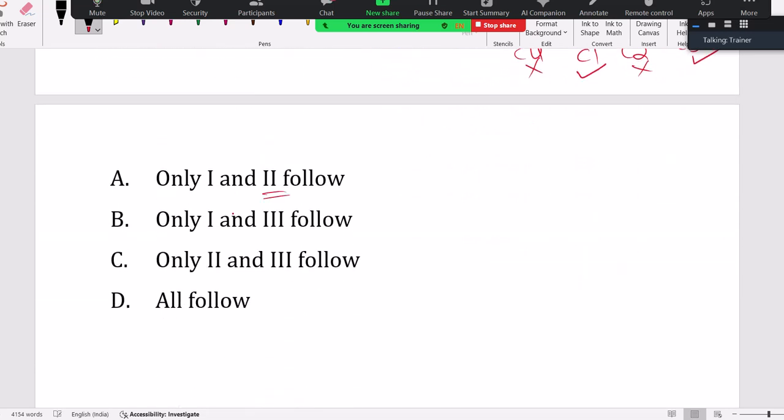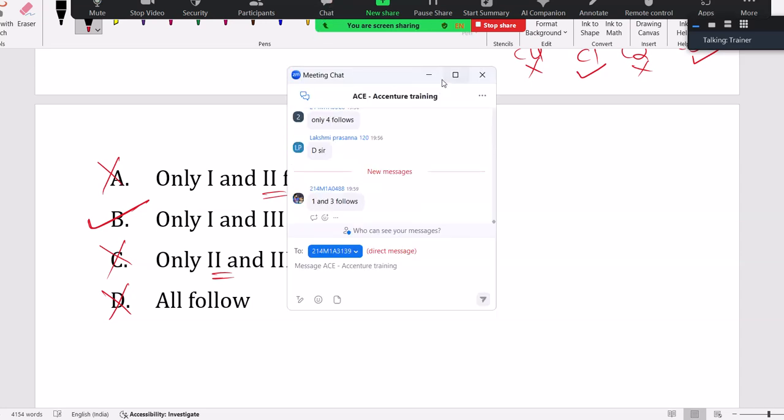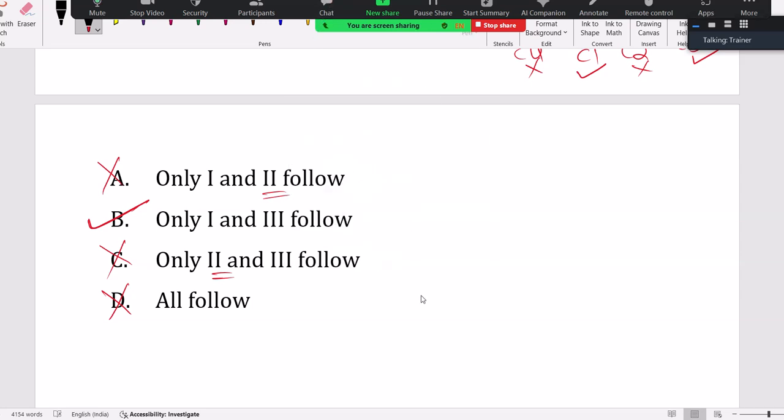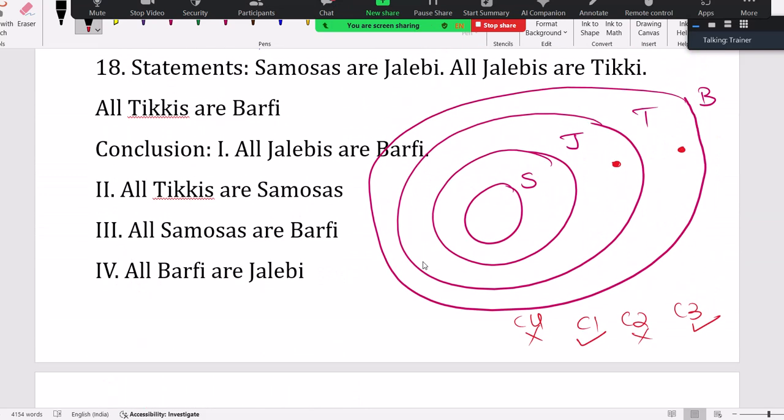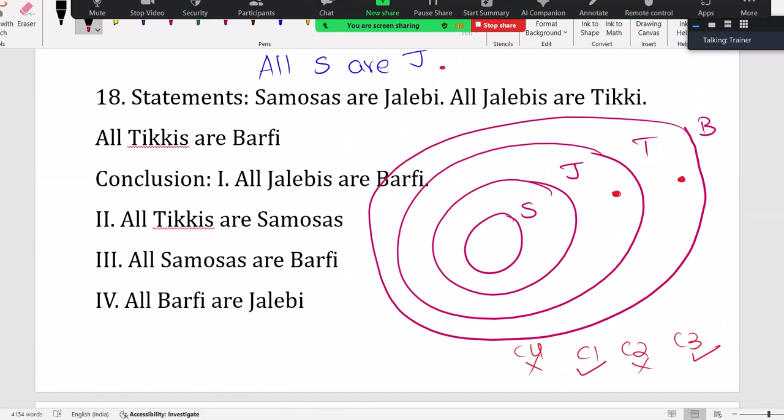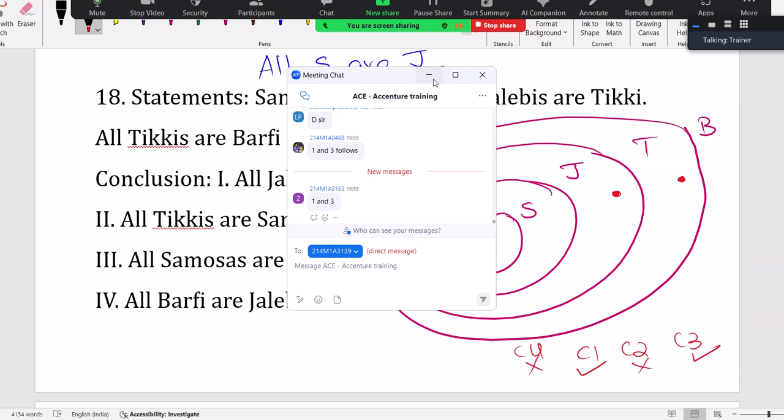I don't want that, 2 is there. It's not all follow. It's only 1 and 3 follow. Option B. Excellent, 488, without showing the options you opted. Okay, before showing the options itself. Good. It's 1 and 3. 3165.